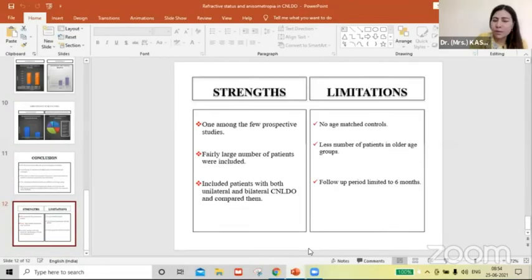Thank you. Okay, it's a good presentation, but how do you correlate a refractive error with a congenital NLDO?